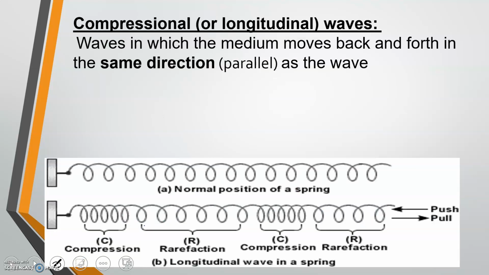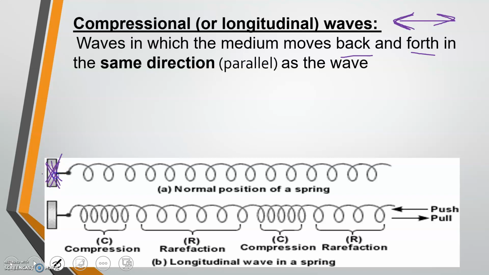Okay, compressional or longitudinal waves, you can say it either way, they're the same thing. This is a type of wave in which the medium moves back and forth. So back and forth or side to side. So it's moving in the same direction as the wave. The energy is moving in the same direction. So let's look at this diagram.